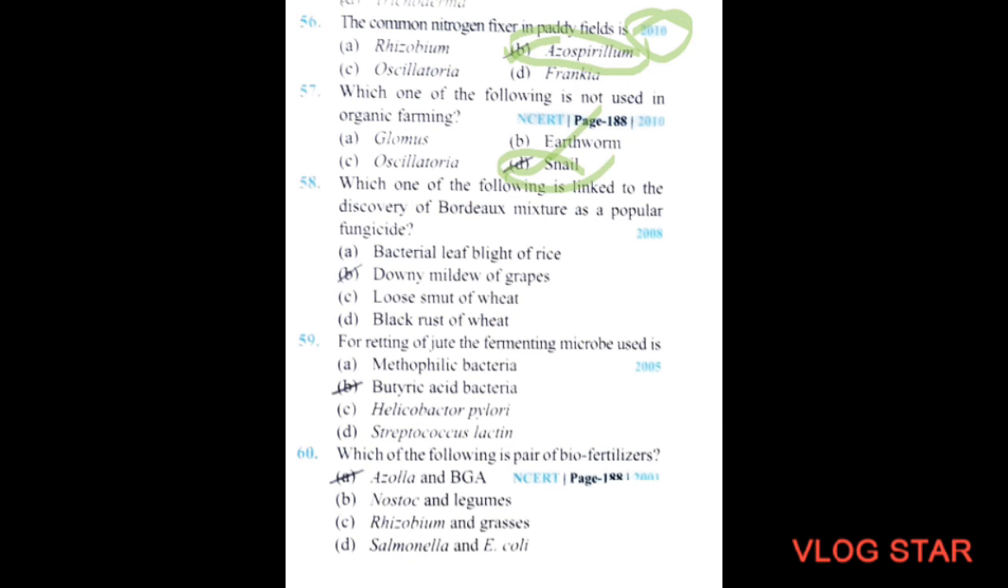Which one of the following is linked to the discovery of the Bordeaux mixture as a popular fungicide? Option A, bacterial leaf blight of rice. Option B, downy mildew of grapes. Option C, loose smut of wheat. Option D, black rust of wheat. So the correct option will be downy mildew of grapes. Option B is the correct option. Next question.